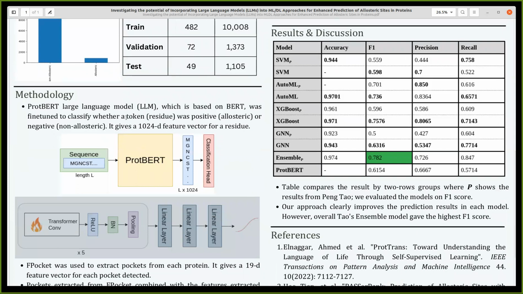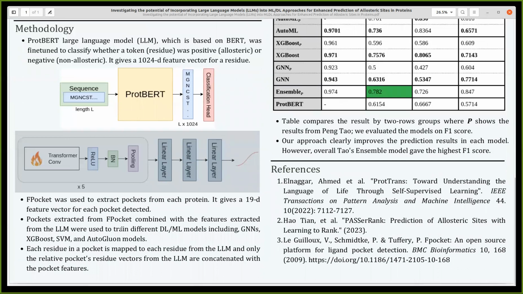In this work, we fine-tune the large language model, which is based on the BERT architecture. This model takes the sequence of the protein and predicts whether a residue is allosteric or not. It gives a 1024-dimensional feature vector for a residue. Furthermore, Fpocket was used to extract pockets from each protein. It gives a 19-dimensional feature vector for each pocket detected.